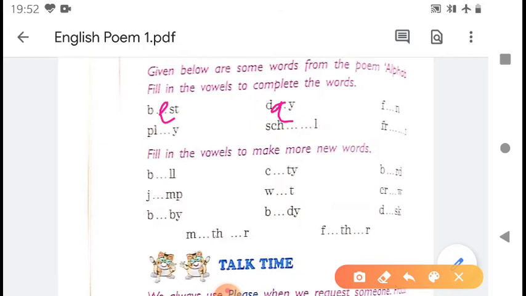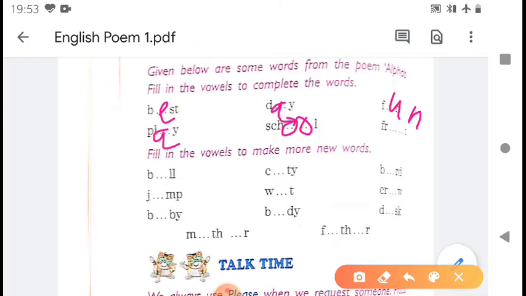Then F N. It would be U. F U N, fun. U V W X Y Z. Learning is fun. Let us go ahead. Then next is P L A Y, play. We will learn and play all day. Then S C H. This is double O.